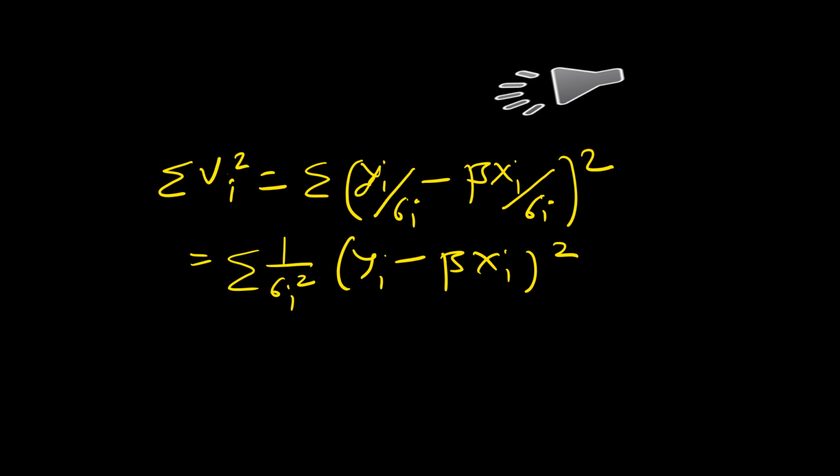As you can clearly see, because ei upon sigma i is nothing but vi, the equation in the previous slide can be written as summation vi square is equal to summation yi upon sigma i minus beta xi upon sigma i the whole square. We can take out sigma i square common. So you get summation 1 upon sigma i square yi minus beta xi square. Yi minus beta xi square is nothing but the squares of the residuals of the original OLS equation.